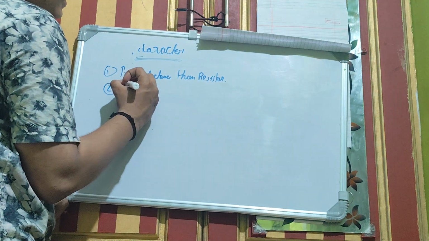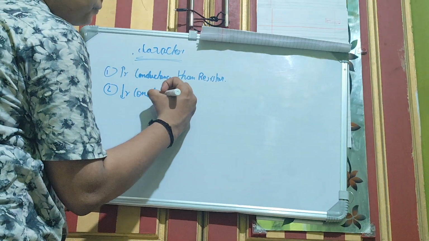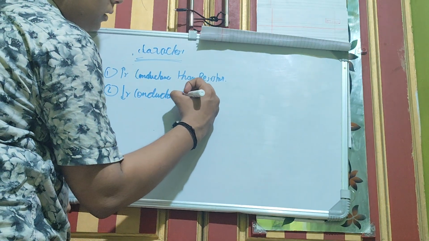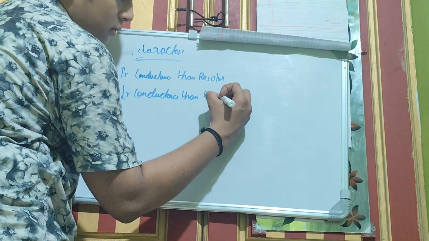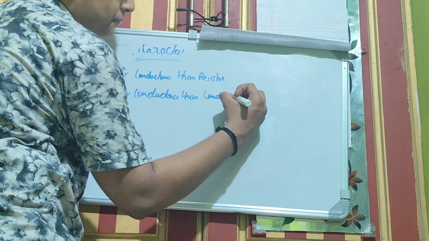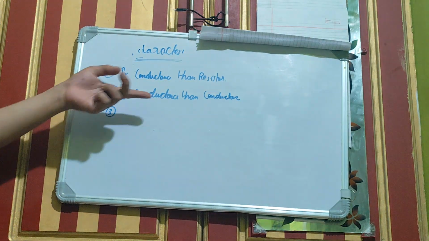The second one is it has lesser conductance than a conductor. So I already explained these two points.